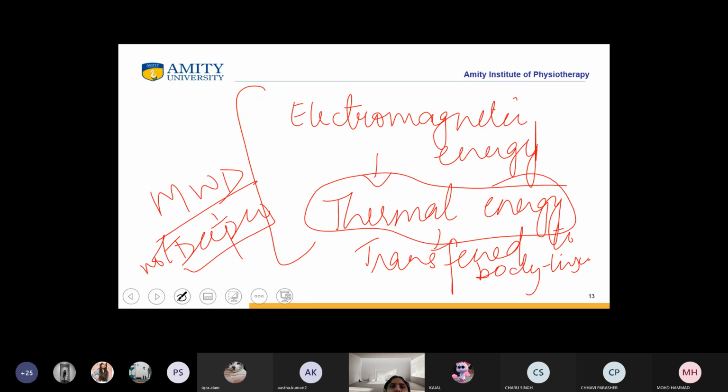Ma'am, due to fat. Yes, Alfia? Due to fat tissues. Yeah, so what is happening at different tissue levels? You are correct to an extent. What is happening at different tissues?